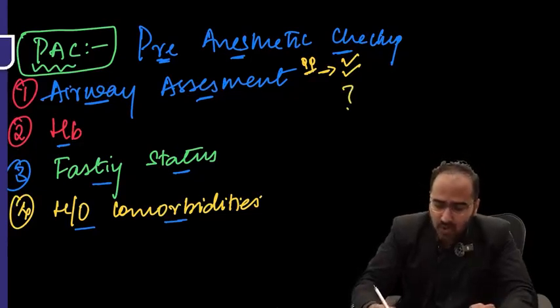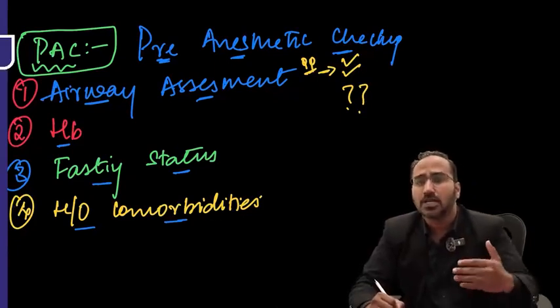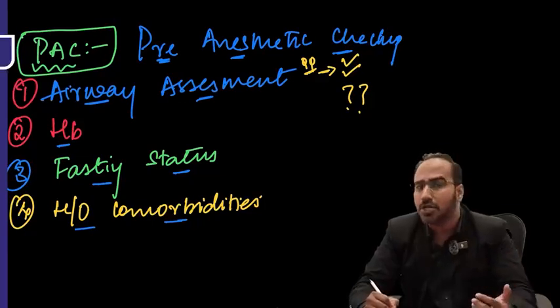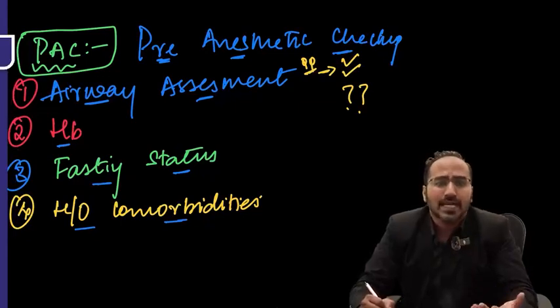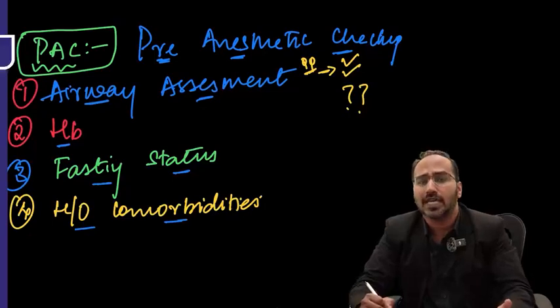How, sir? How could those anesthesia related deaths be prevented? The most common cause of death during anesthesia is what? Failure to intubate, failure to secure the airway. In which patients will you fail to secure the airway?